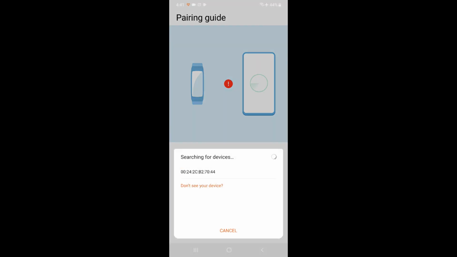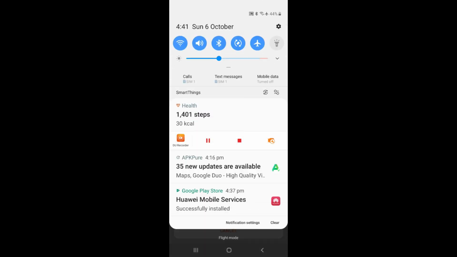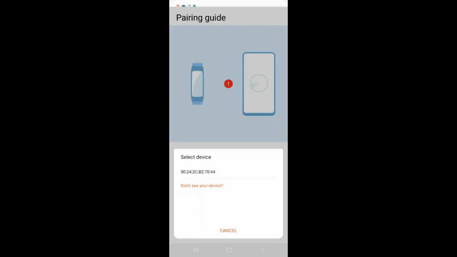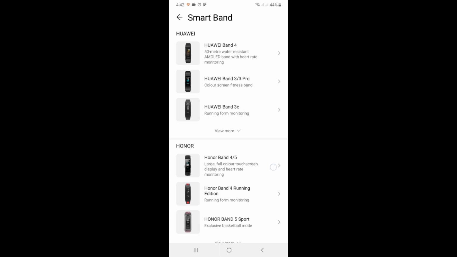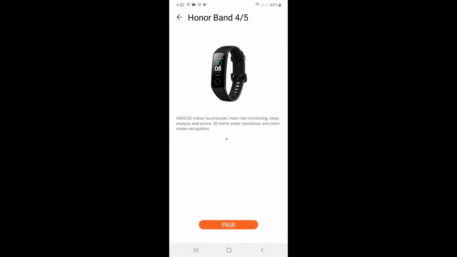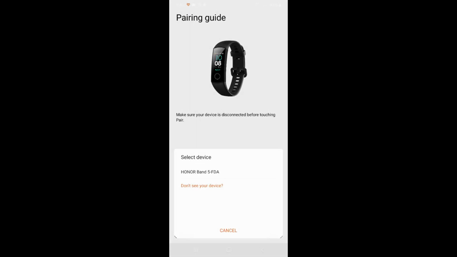Now you need to turn off your flight mode because Bluetooth won't work in that. Now click on retry, click on cancel, and you will see an option for Honor Band 5 and 4. Click on pair.